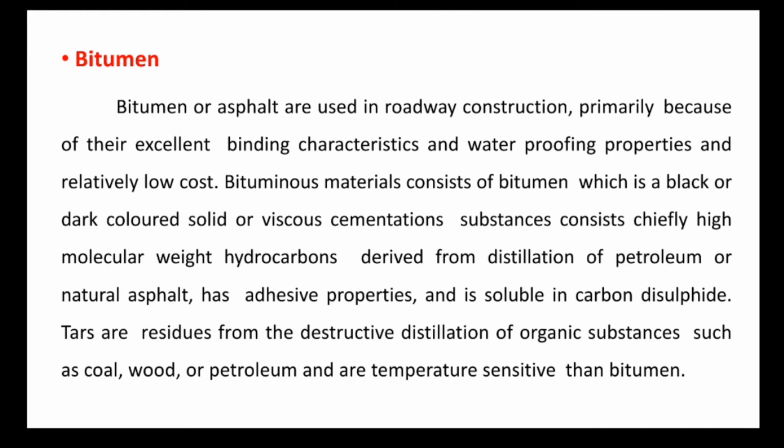These bituminous materials are very commonly used in the highway construction because of their binding and waterproofing properties. Now when the bitumen contains some inert materials or minerals, then it is called asphalt, and asphalt is found as deposits in the form of natural asphalt or the rock asphalt.